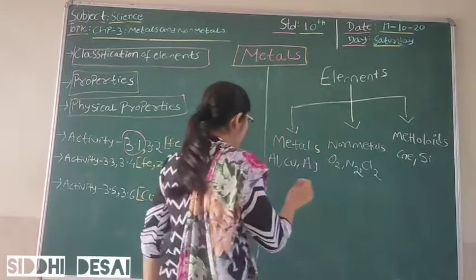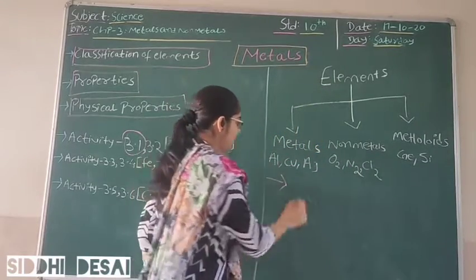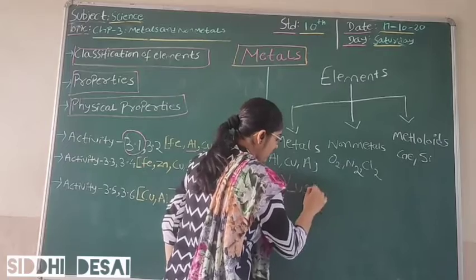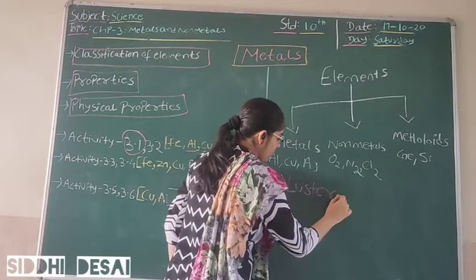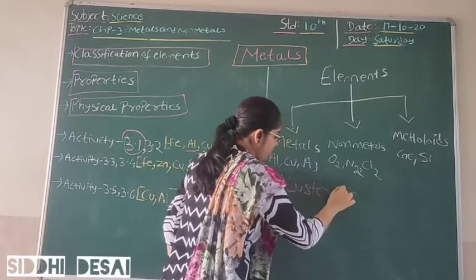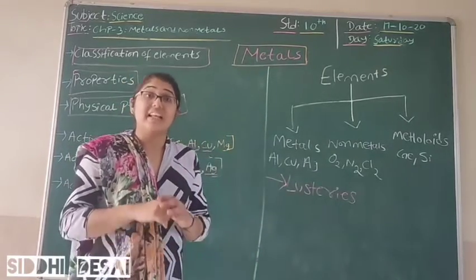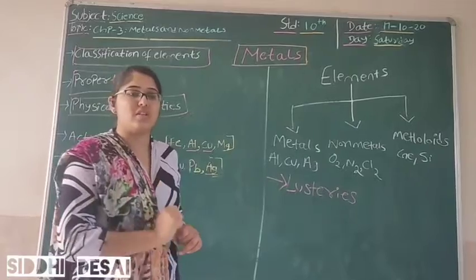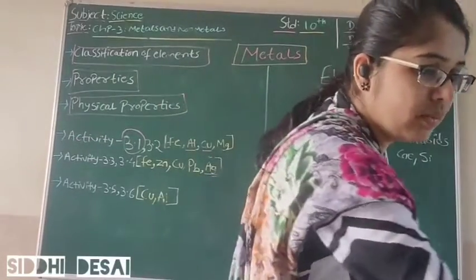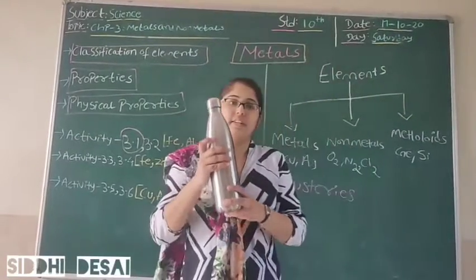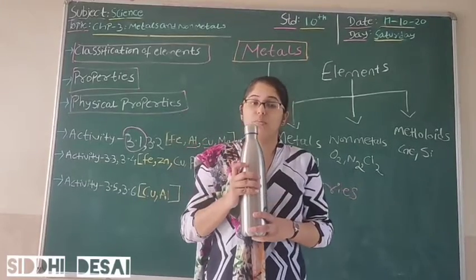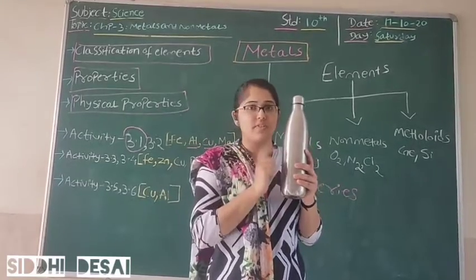Writing over here, metals have lustrous properties. That means metals are lustrous, they are shiny. I'll show some examples. See, what is this? This is a water bottle, made of steel.